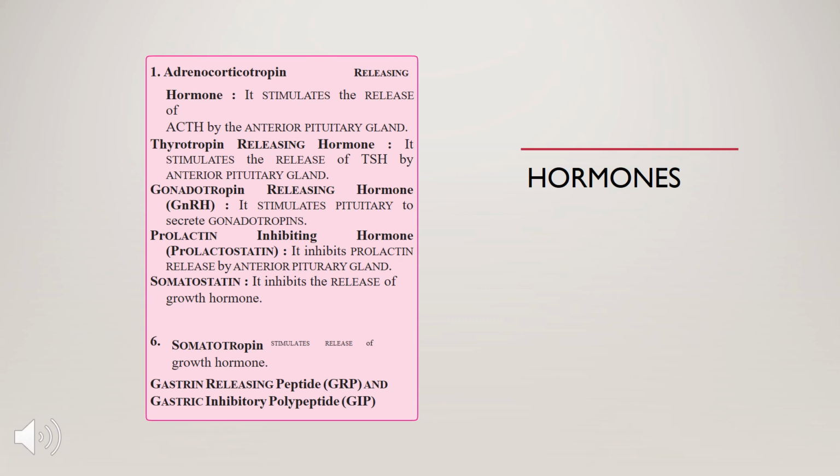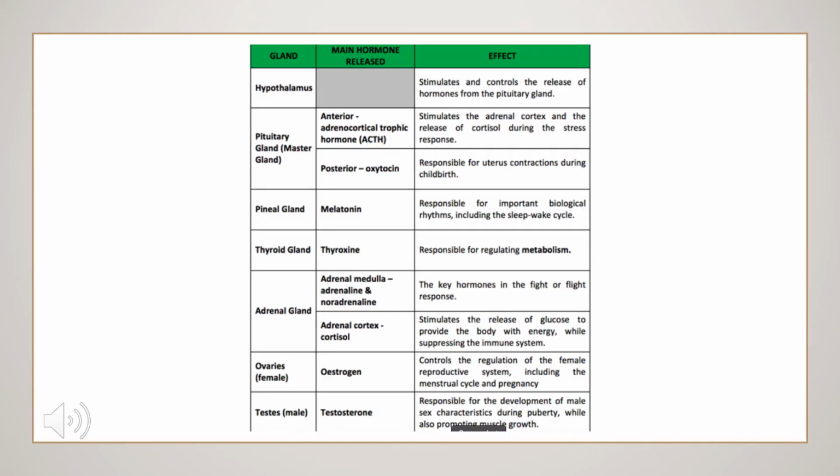Somatotropin stimulates the release of growth hormone, and somatostatin inhibits the release of growth hormone. So here are some functions of particular hormones, which are mentioned in your textbook as well. If we are talking about hormones, it is very important to know the gland from where it is released, the name of the main hormone released, and what it affects in our body.